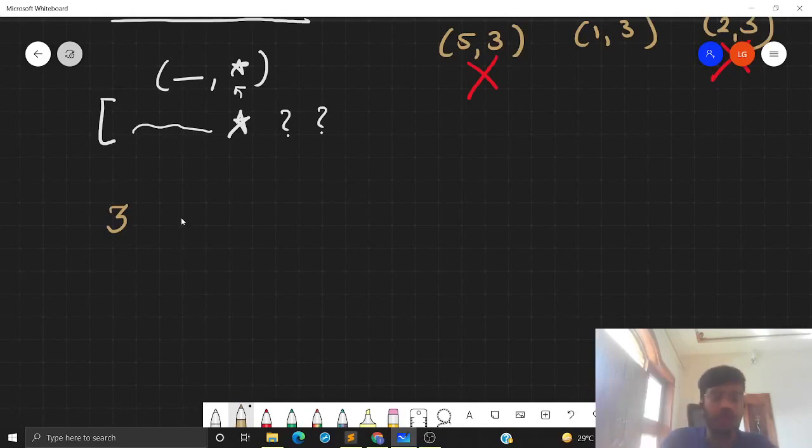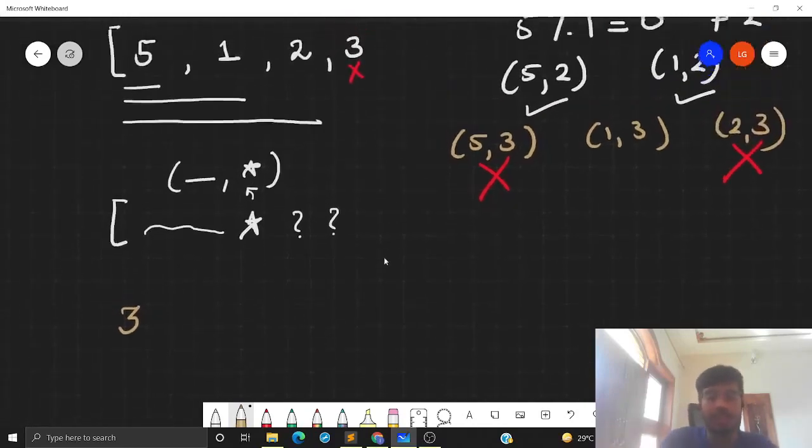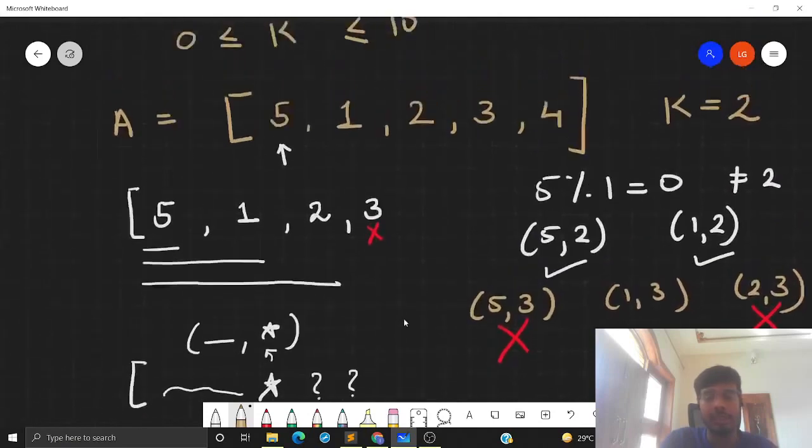Okay, so now let's consider the subarrays starting from the second index. So now we will again start the same process, right? We will start with 1 as our subarray. It will be good. Then we will introduce 2 into our subarray. This will again be good. And when we will introduce 3, we will see that 2 comma 3 is a bad pair that is getting introduced. So it will be a bad subarray.